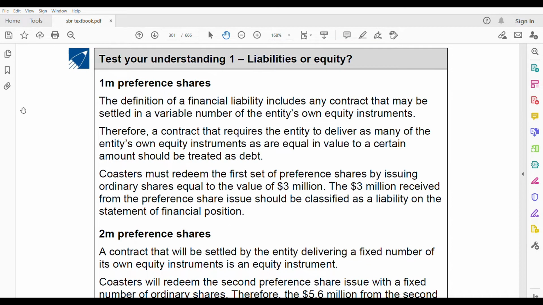So the first one: the definition of financial liability includes any contract that may be settled in a variable number of the entity's own equity instruments. Therefore, a contract that requires the entity to deliver as many of its own equity instruments as are equal in value to a certain amount should be treated as a debt.